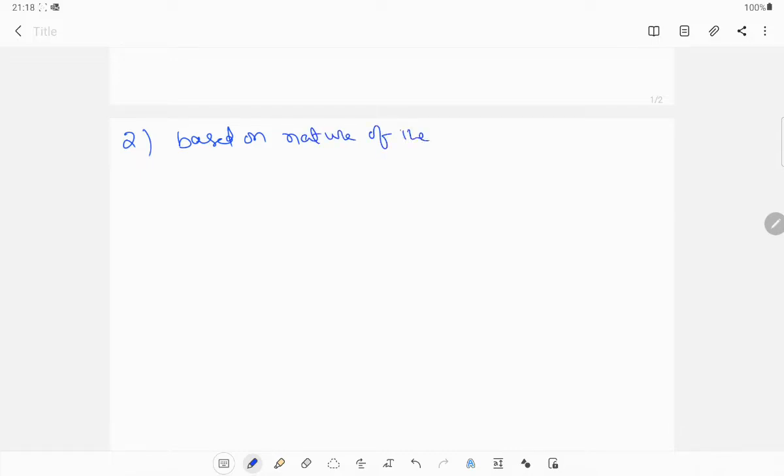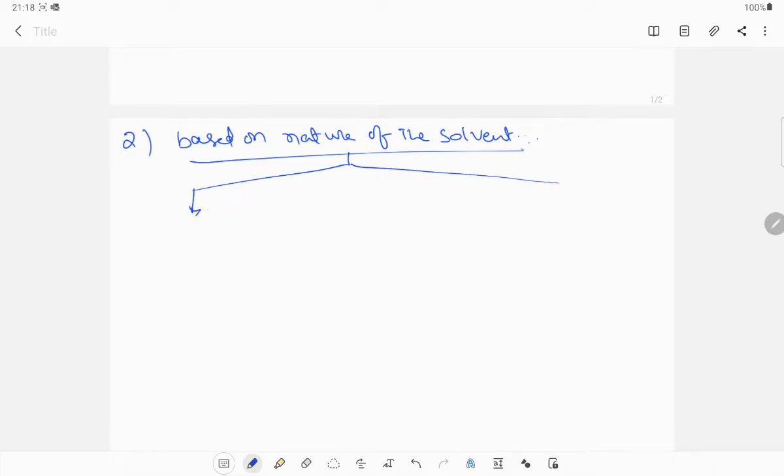The next type of solution is based on the nature of the solvent. Here also there are some categories.